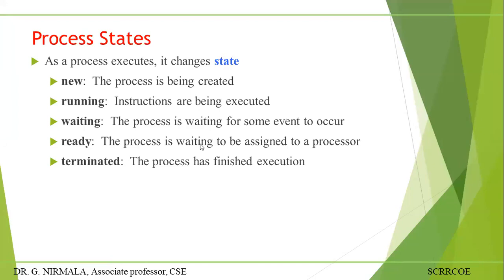Means the process must be in either running state or not running state. Not running state means waiting to get the chance of the CPU. That is called a not running state. Coming to the three state process model, you have running state, not running state, otherwise blocked or waiting state. Three states are there.